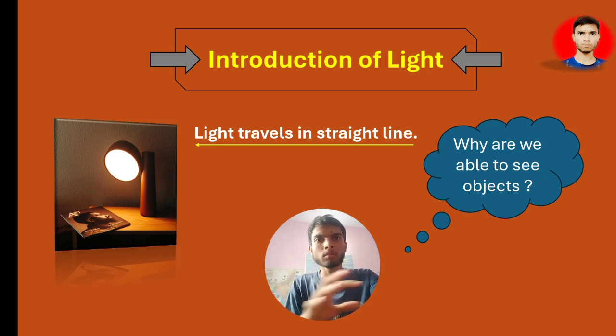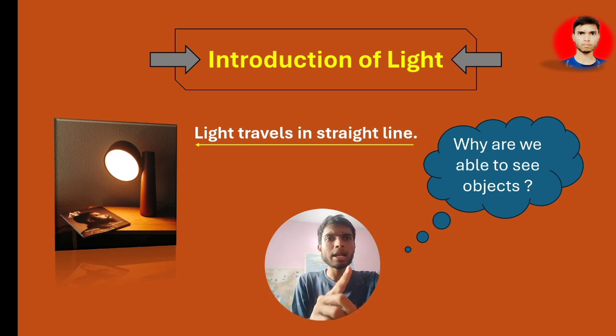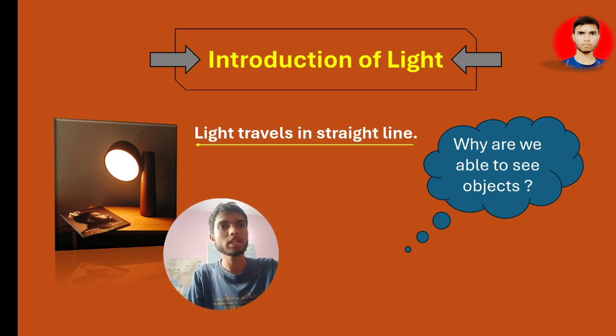Now, I hope you got the answer to this question. And always remember, it is a fact: light will always travel in a straight line. It cannot travel in a curved line. So here is one question: why are we able to see objects? The answer is because light falls on the surface. Okay, that's why. Now next slide.